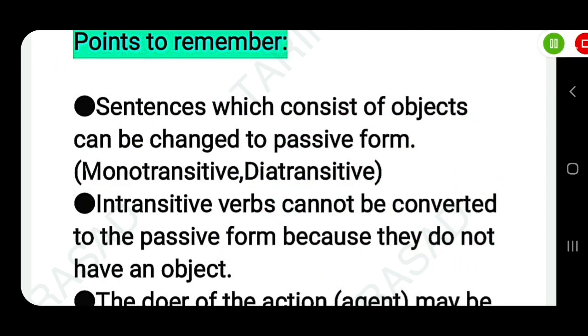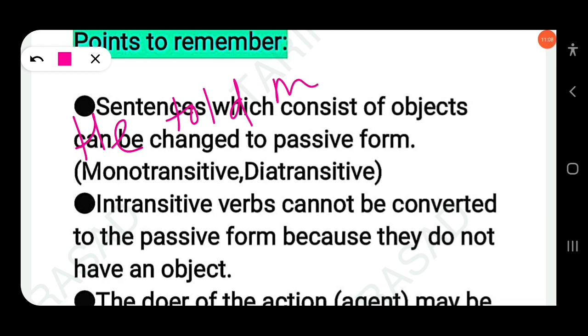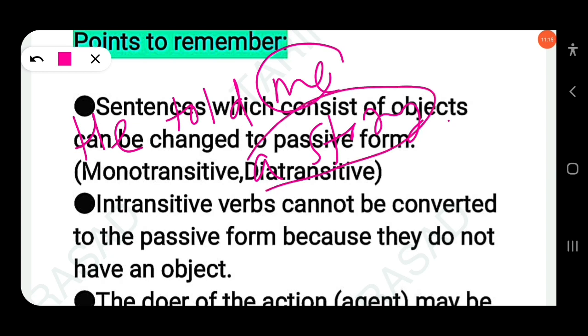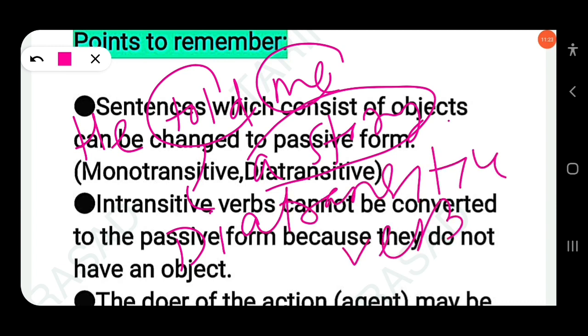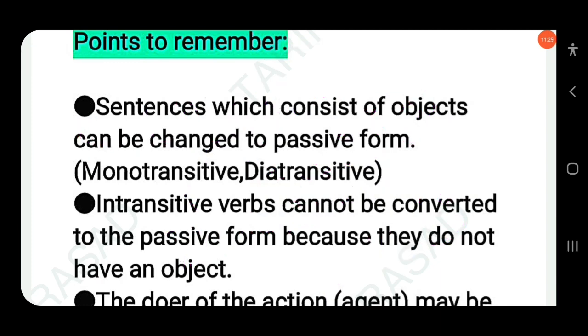Similarly, if there are two objects, like: he told me a story. You find there are two objects. Me is the indirect object, a story is the direct object. So told is called a ditransitive verb. Clear? A sentence which consists of an object can be changed into passive form, whether it is monotransitive or ditransitive. Next, intransitive verbs cannot be converted to the passive form because they don't have an object.